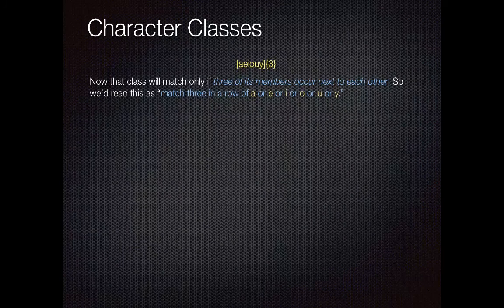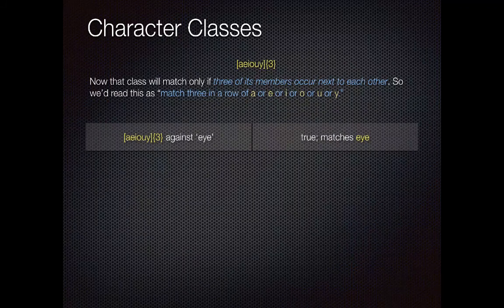Now, if I needed to match more than one vowel, I can actually put a qualifier on the end of it that matches a certain number of them in a row. So for example, does the character class A-E-I-O-U-Y, any one of those characters, or any, I should be more precise, any member of that class 3 times in a row? And if we match that against the string eye, it is true, because E is a member of that class, Y is a member of that class, E is a member of that class.